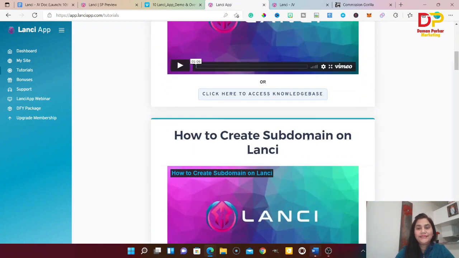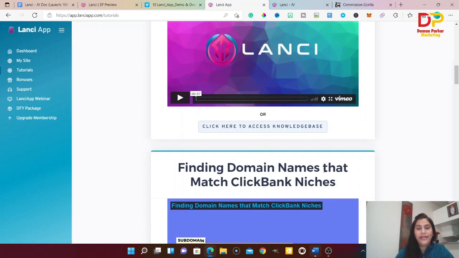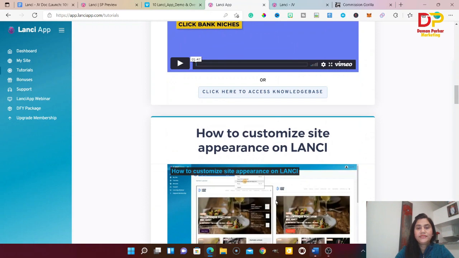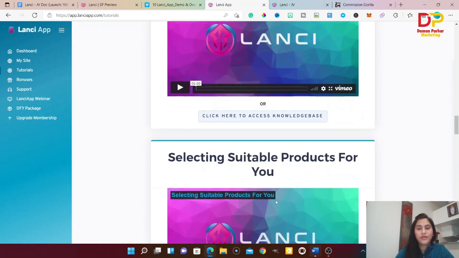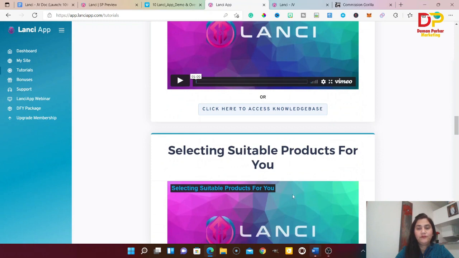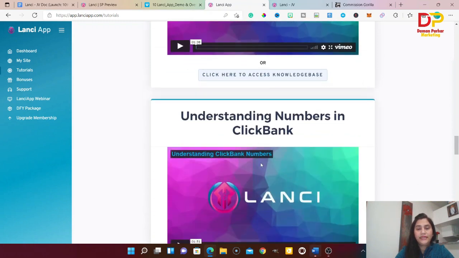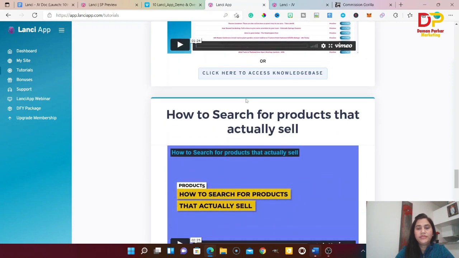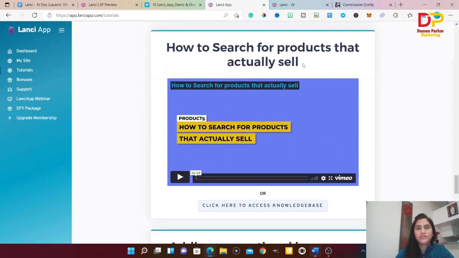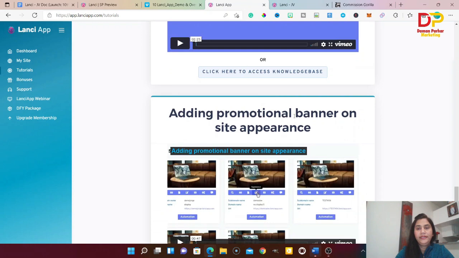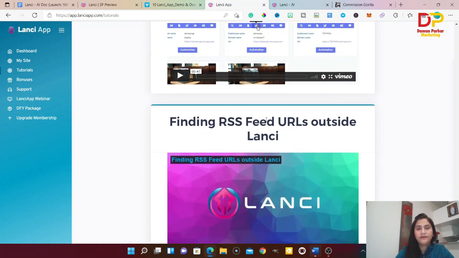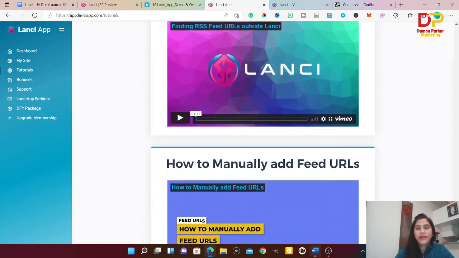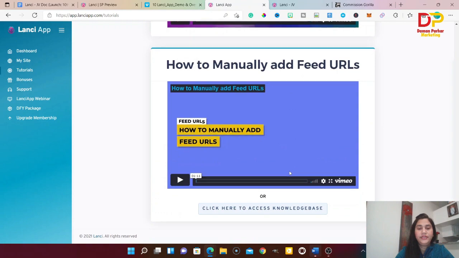Then how to create the subdomain on Lancy and find domain names that match the ClickBank niches, how to customize site appearance on Lancy, how to search for products and select the suitable product for you, understanding the numbers in ClickBank, and how to choose and add feeds and posts. Again, how to search for products that actually sell, adding the promotional banner on your site appearance, finding the RSS feed URL outside Lancy, and how to manually add feeds by URL.